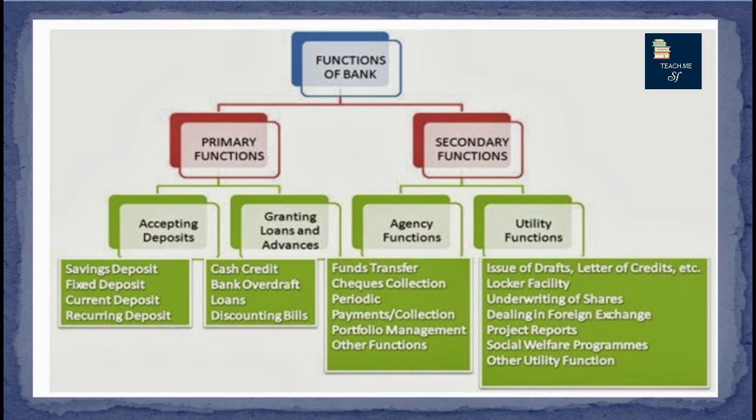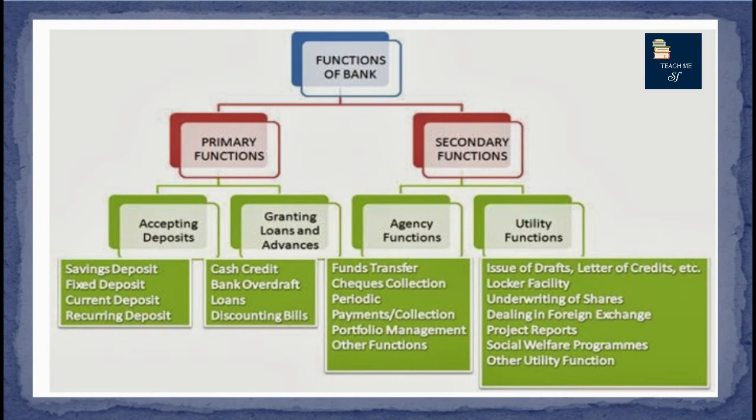Loans and advances is the third form of granting loans. Loans could be of short-term or long-term. Short-term loans are the loans that are provided for less than a year, and long-term loans for more than a year. Then the fourth one is discounting of bills. Discounting of bills is a facility that is given in case a person.